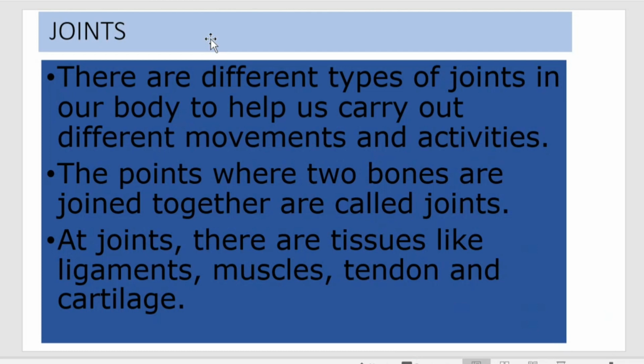The places where bones meet together are joints. Especially in places like tissues, ligaments, muscles, tendons and cartilage, we can see these joints.